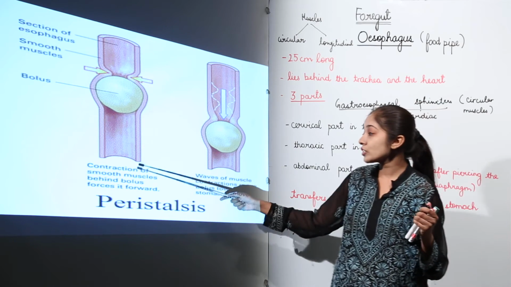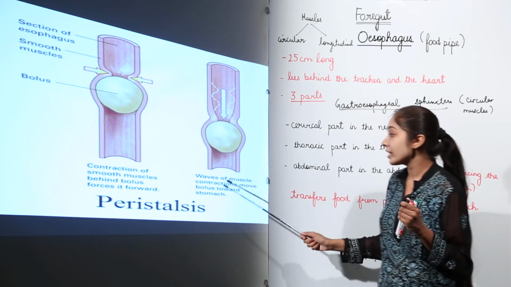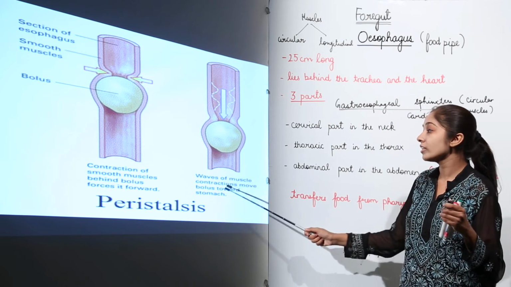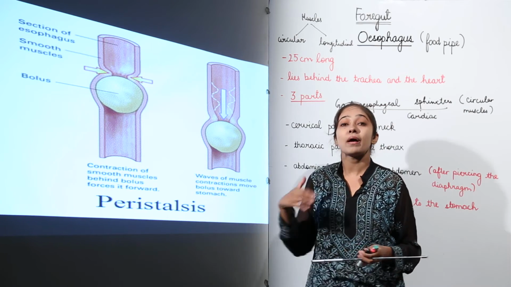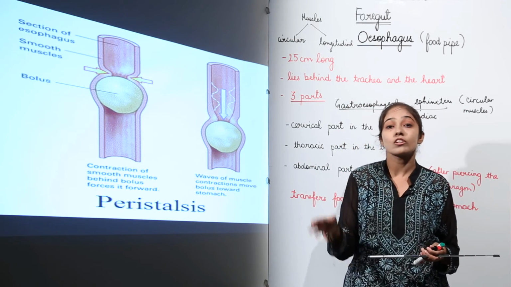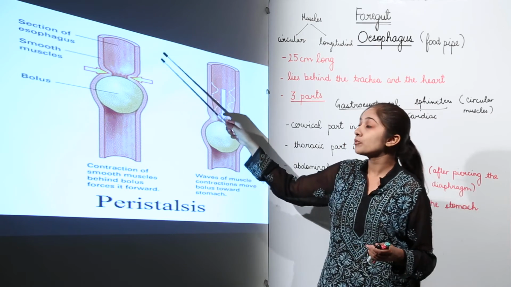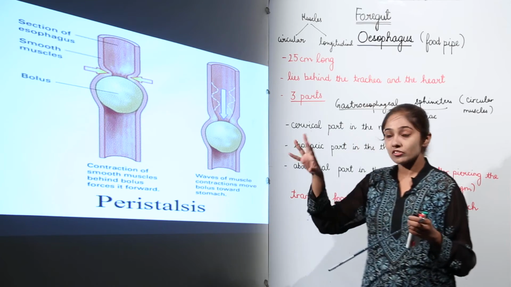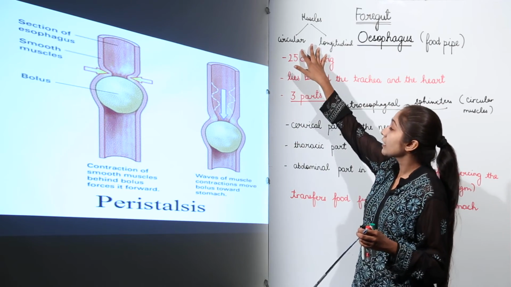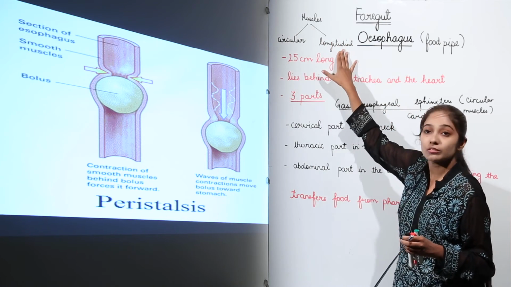So the contraction of smooth muscles behind the bolus forces it forward, and waves of muscle contractions move the bolus towards the stomach. So because of this peristalsis or the peristaltic movements, that is contraction and relaxation of the muscles of the esophagus, the food is pushed downward to the stomach. Let me just recall again that we are talking about the smooth muscles, the circular muscles and the longitudinal muscles.